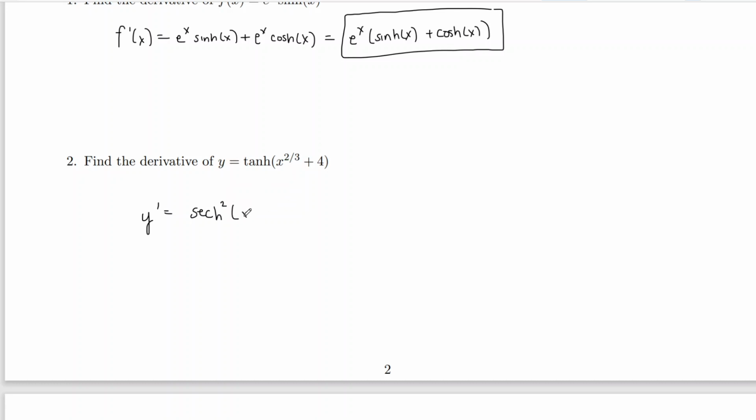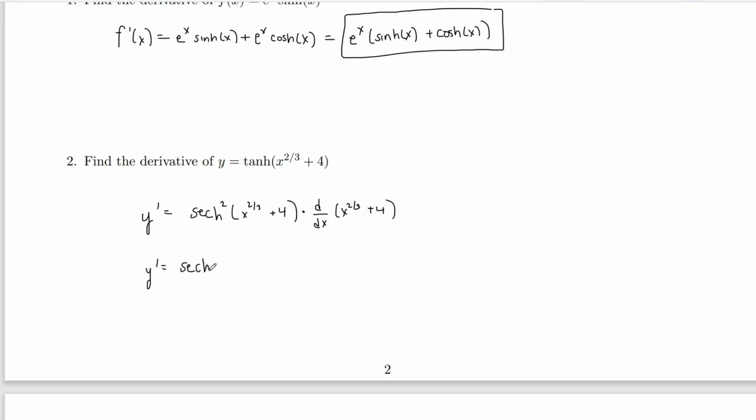We keep the inside the same. That's what the chain rule always tells us. But the additional chain rule step here would be to multiply by the derivative of the inside, x to the 2/3 plus 4. Once again, we're just implementing the chain rule with our new rule. As you can see, otherwise it's no different than anything. Really, if I ask you the derivative of tangent, pretty much you would get exactly the same thing, except there wouldn't be an h here.